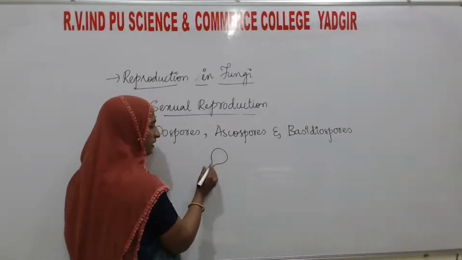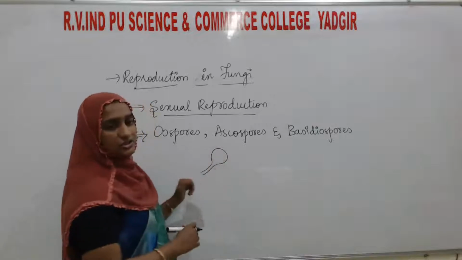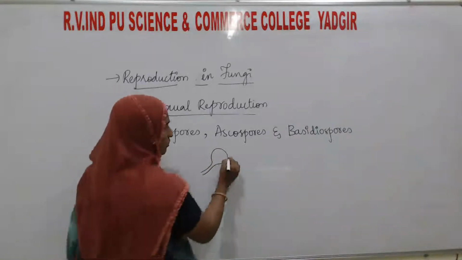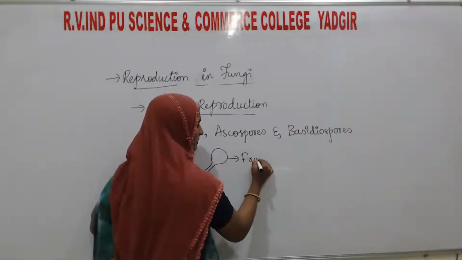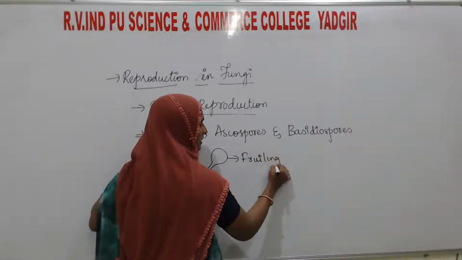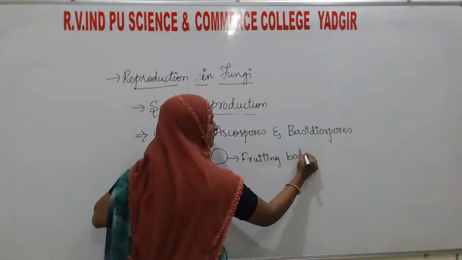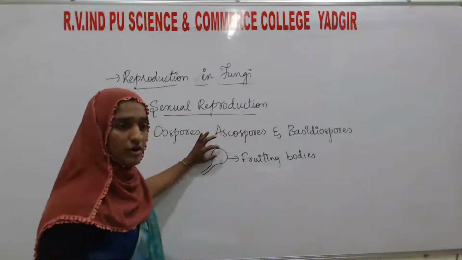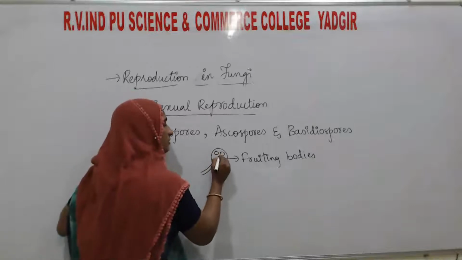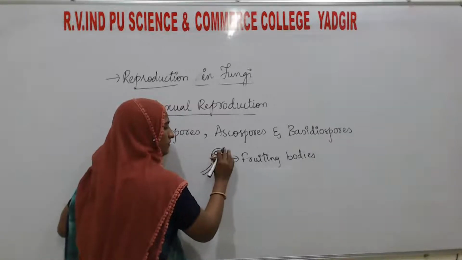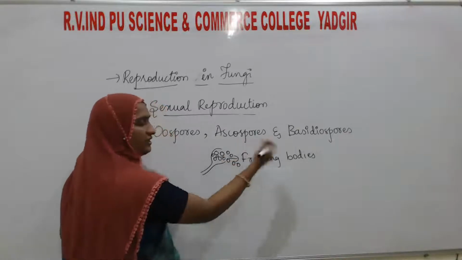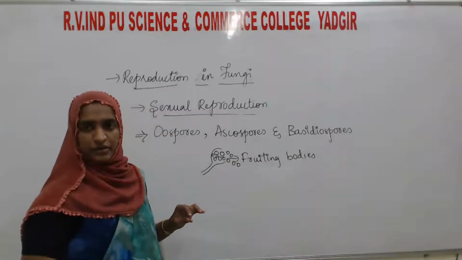form or be produced in a specialized or distinct structure, which we call the fruiting bodies. Inside these fruiting bodies the spores are produced. When the fruiting bodies release the spores, they mate with another spore.